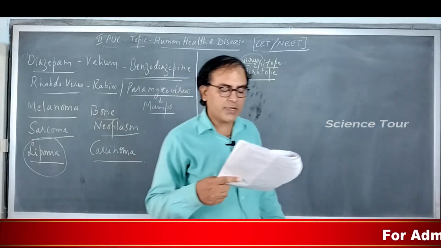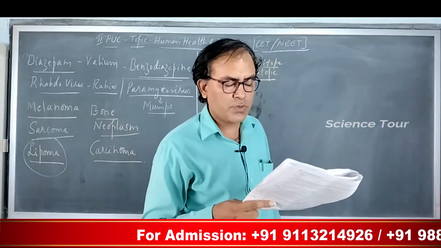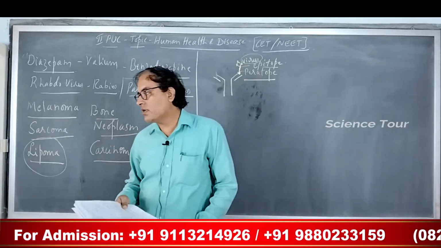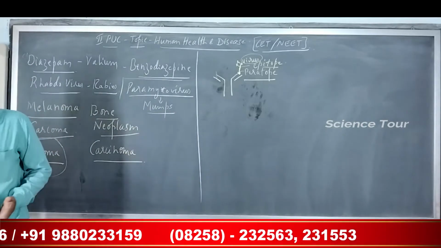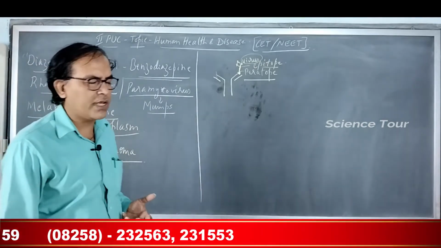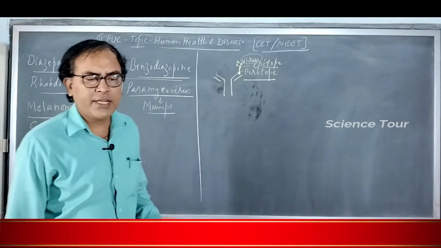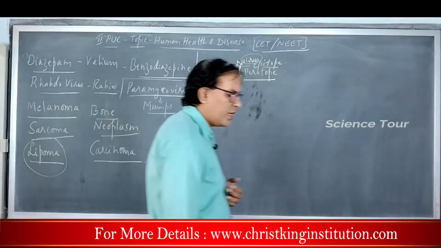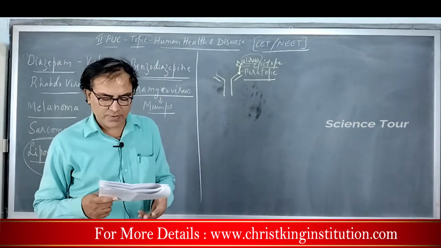So, what is the spleen? The spleen helps in filtering of blood, so it plays an important role in the immune system. It's a very important secondary lymphoid organ, called gulma in Kannada. It filters the blood and purifies the blood. It filters the damaged and old RBCs, so it is called the graveyard of RBCs.